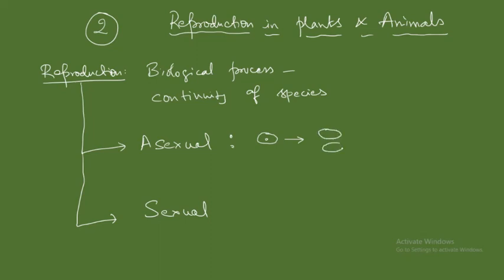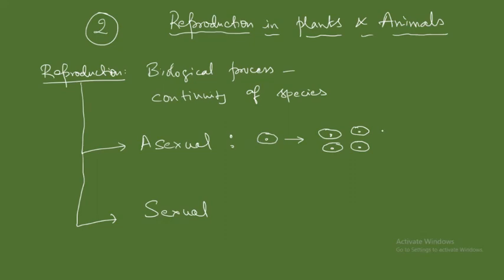They may be two or more than two also; how they are dividing, it depends. Since one parent is involved, the offspring will be the exact same copy of the parent. Whatever DNA is there, exactly the same DNA will be of the parent. So new characters are not found in this type.